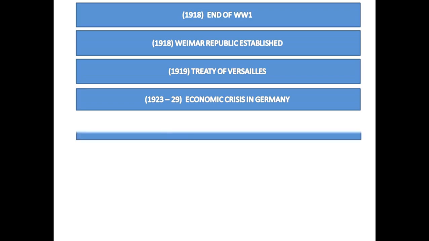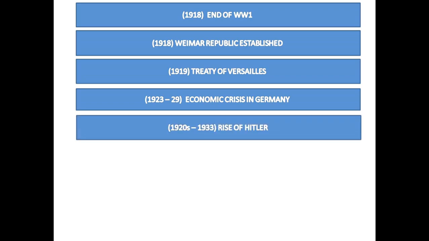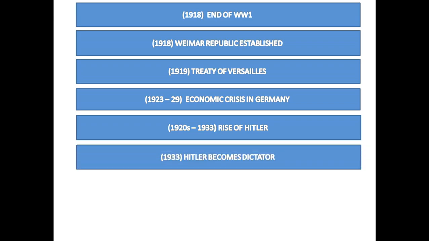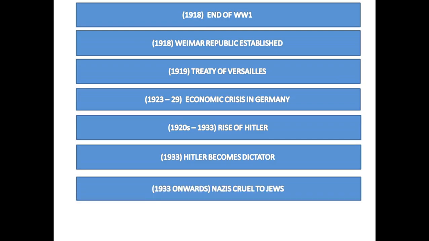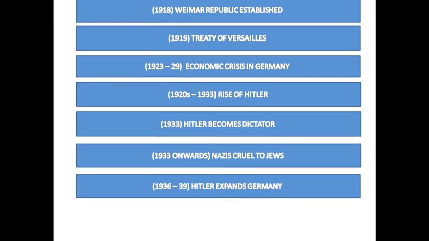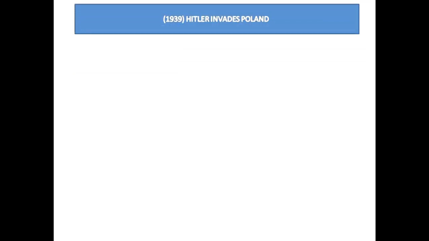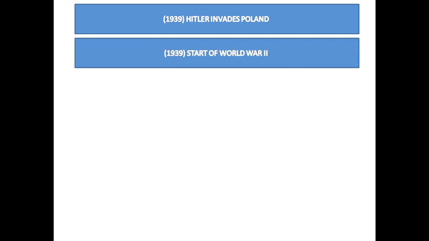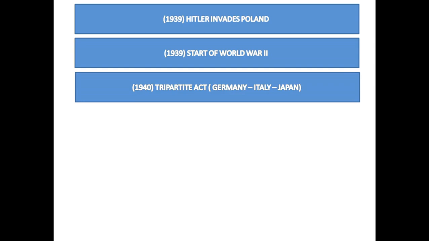During this time, Hitler and the Nazi Party slowly became popular. In 1933, Hitler came to power and became the dictator of Germany. Hitler started ill-treating and killing Jews and other backward classes. Hitler then started expanding Germany. In 1939, Hitler invaded Poland, marking the beginning of World War II. In 1940, Germany, Italy, and Japan formed an alliance called the Tripartite Pact.